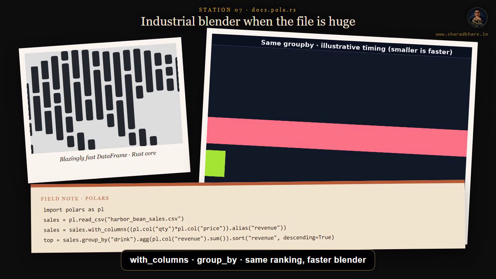You do not have to abandon pandas. Many teams clean a sample in pandas, then run the heavy job in Polars. When the file outgrows your laptop's patience, Polars is the industrial blender.